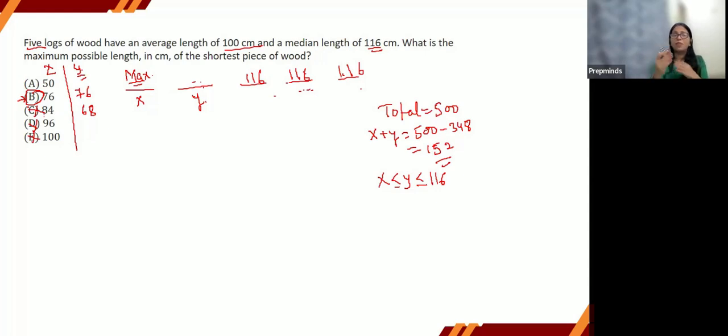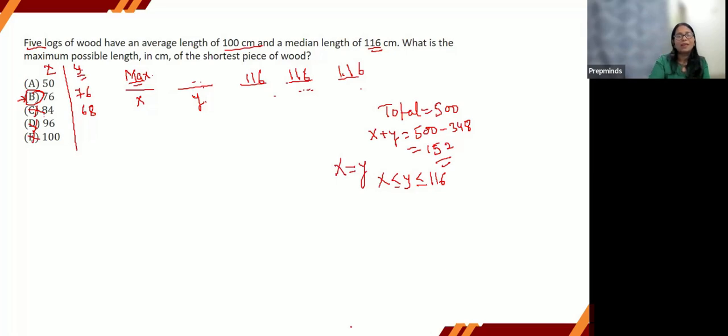But again, the important thing is we need to have the condition for these two places, that is, x should be less than or equal to y, right? And of course, if it has to be the maximum value, then definitely x should be equal to y. That is the maximum possible value for x, right? Is that clear or not?